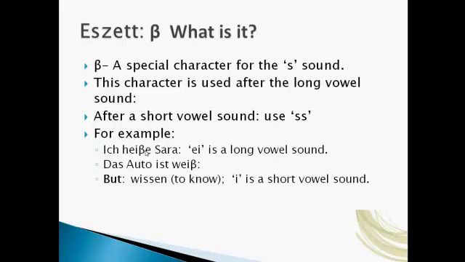When you have EI, this is a long vowel sound, but you want the S to sound like a snake. Same with das Auto ist weiß, the color white, weiß. But when you have a short vowel like wissen, the I is short, you just use double S.